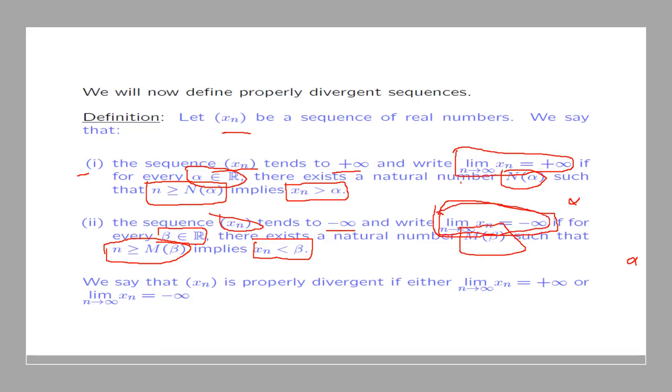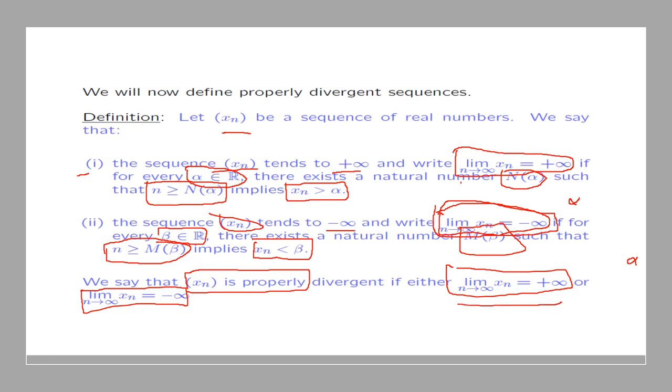Now, we say that a sequence xn is properly divergent if it either tends to plus infinity or it tends to minus infinity. That is, if either the limit as n goes to infinity of xn is equal to plus infinity, or the limit as n goes to infinity of xn is equal to minus infinity.